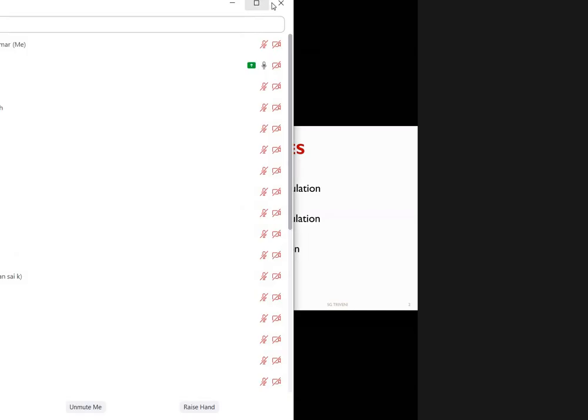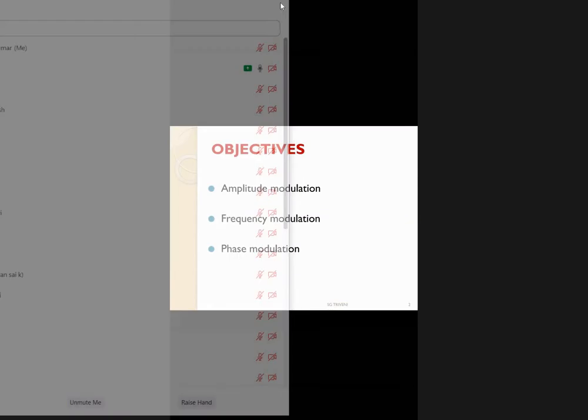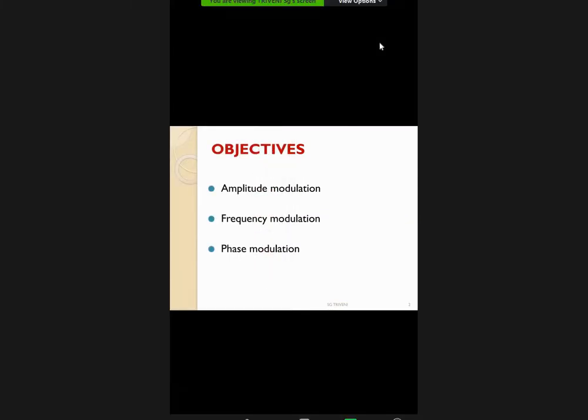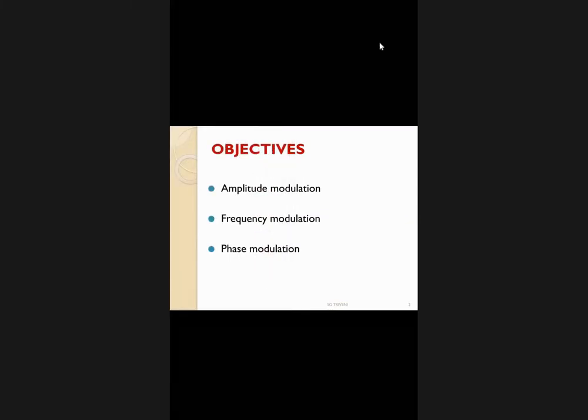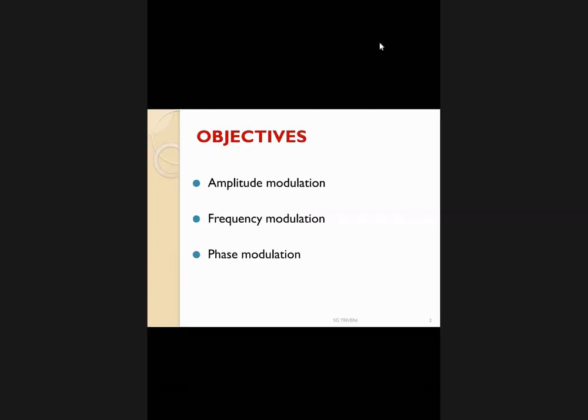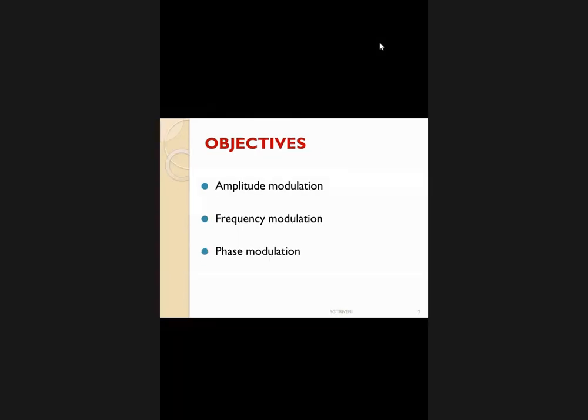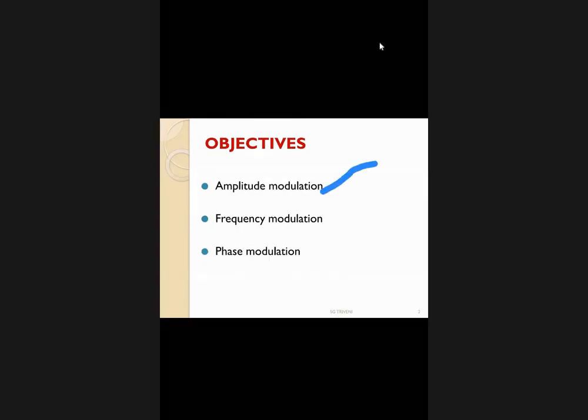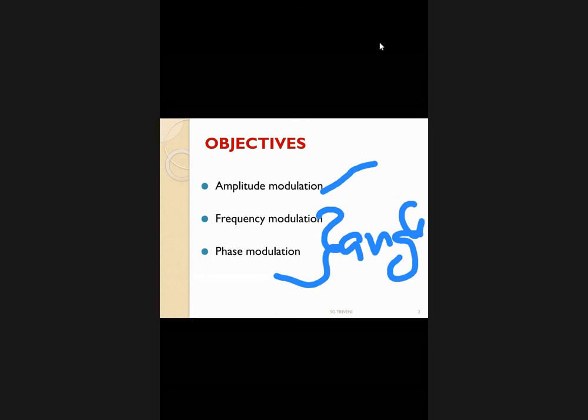So based on the type of the signal, again we have two different types of modulation: analog modulation and digital modulation. In analog modulation, again we have two different types. That is the amplitude modulation. Okay, you can see in this slide we have the amplitude modulation, and these two come under angle modulation. In angle modulation again we have two different types: frequency modulation and phase modulation.